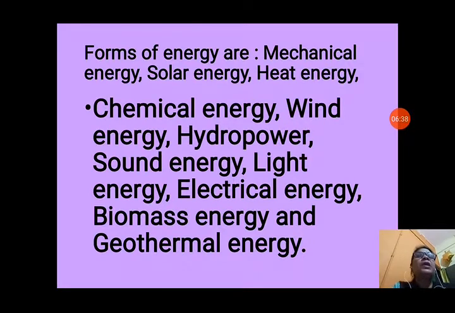Forms of energy are mechanical energy, solar energy, heat energy, chemical energy, wind energy, hydropower, that is water energy, sound energy, light energy, electrical energy, biomass energy and geothermal energy.